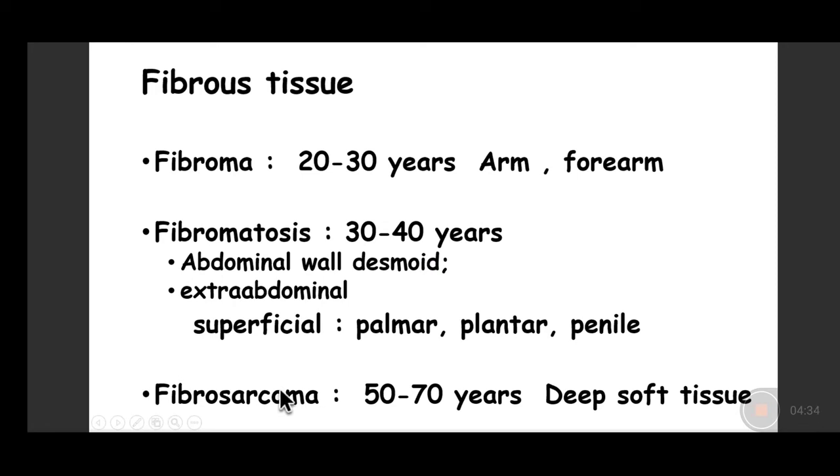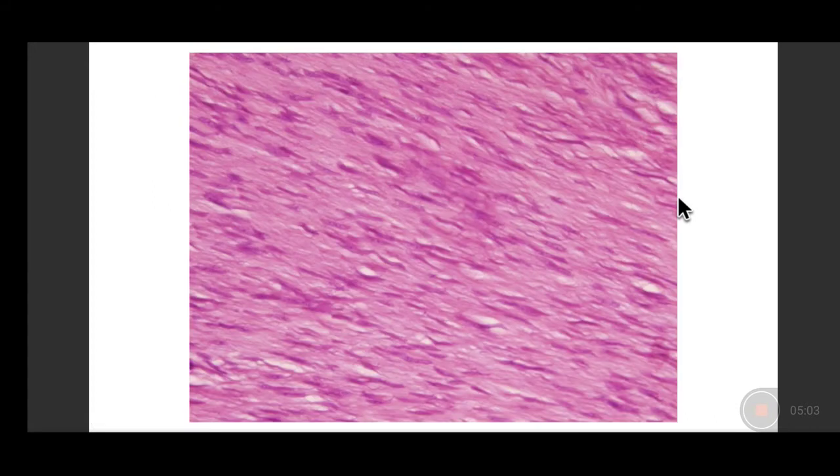Fibrosarcoma also arises from long spindled out cells, the fibroblast, lays down collagen, but it is much more cellular. The collagen is much less as compared to what occurs in a benign fibroma because functionality is less. It generally occurs in older age group between 50 to 70 years of age, and other than occurring in the superficial soft tissues, it is occurring mostly deep to the deep fascia, so occurs in the deep soft tissues. So that is the essential difference between fibroma and fibrosarcoma.